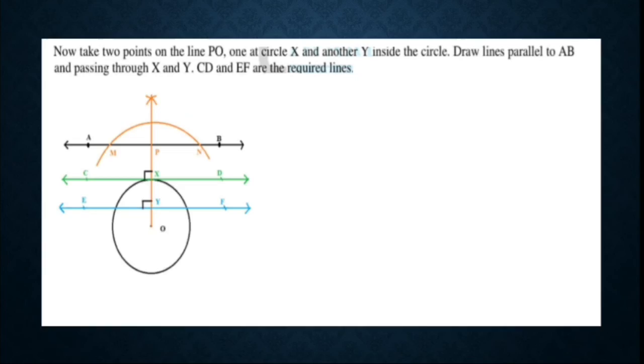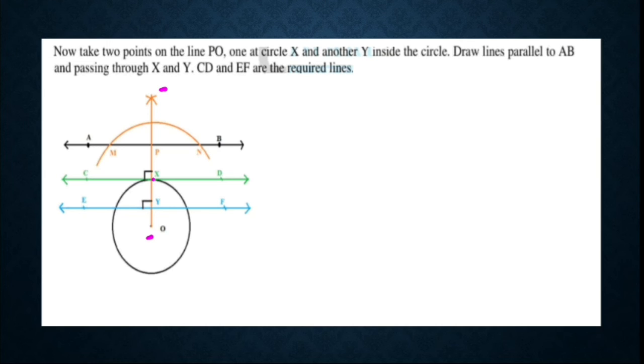Okay, now in the next step, take 2 points on the line OP, one on the circle, X, and another, Y, inside the circle. So you got this perpendicular bisector.